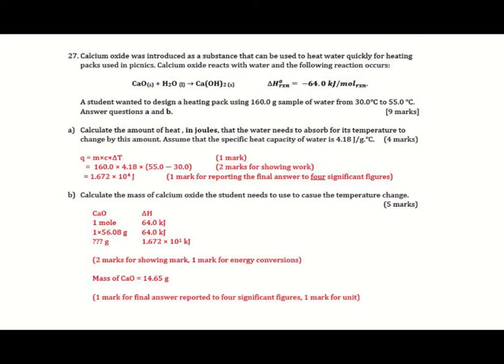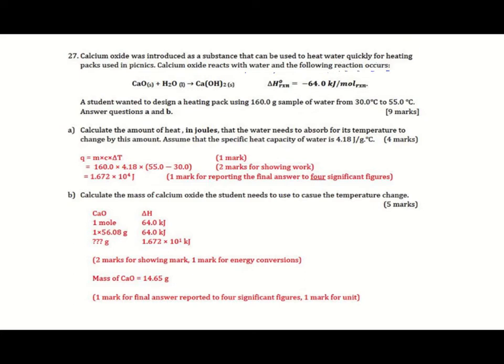This problem is about the quantity of heat and heat capacity. Calcium oxide was introduced as a substance that can be used to heat water quickly for heating packs used in picnics. Calcium oxide reacts with water and the following reaction occurs.